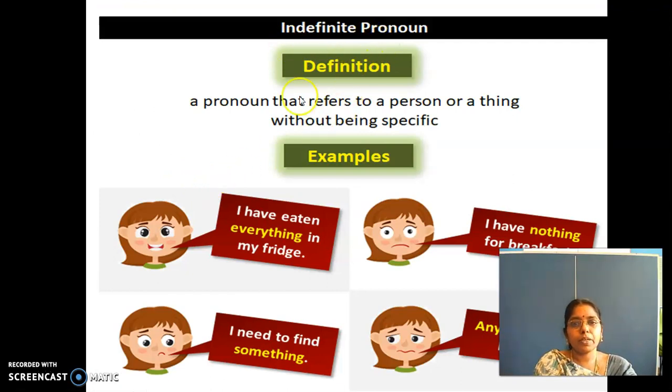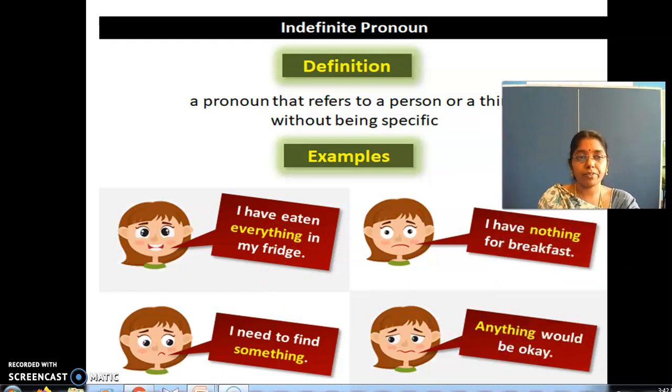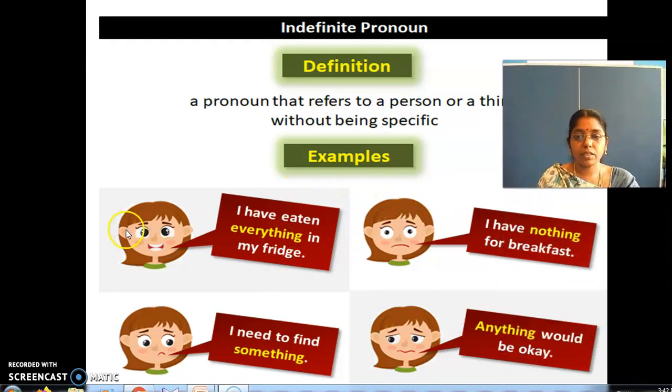So an indefinite pronoun refers to a person or a thing without being specific. I have eaten everything in the fridge. Everything means what? Egg, meat, whatever is there, that girl will eat. So it is not specific. I need to find something. It is not specific. I have nothing for breakfast. Anything would be okay. So all these are indefinite pronouns without being specific. Is it clear?